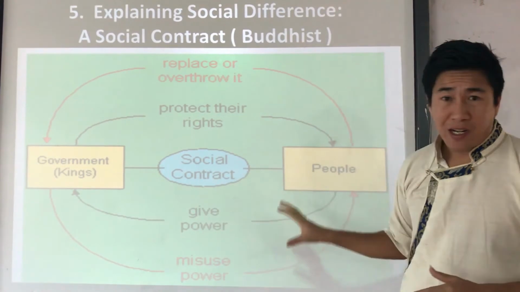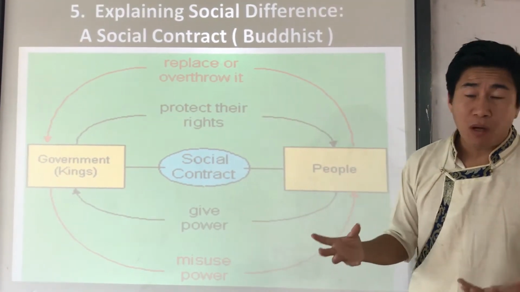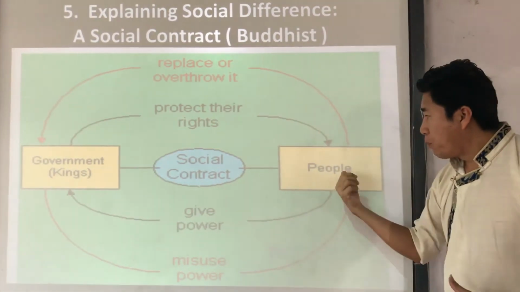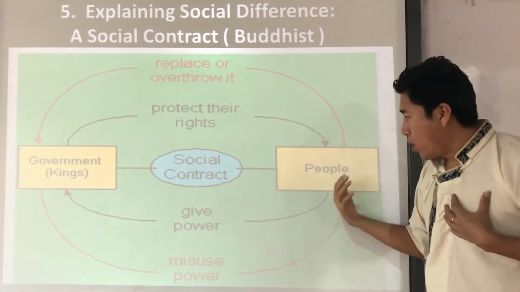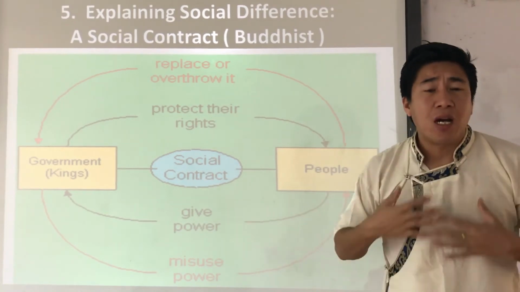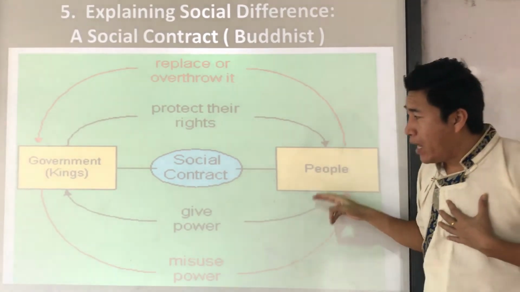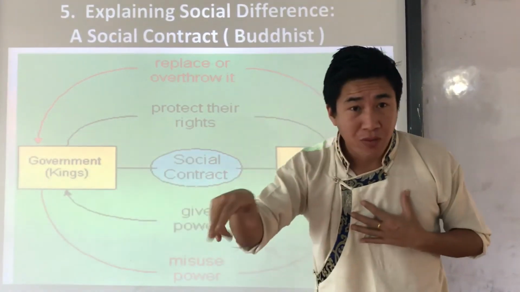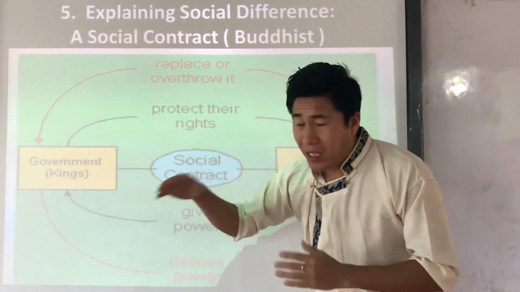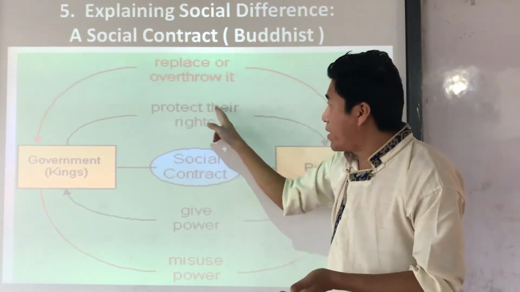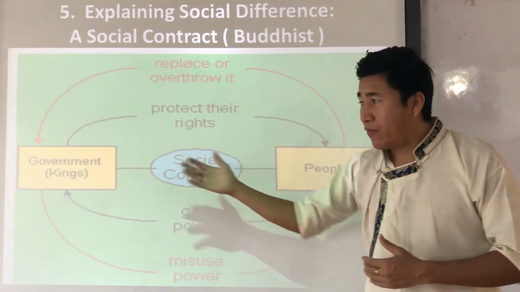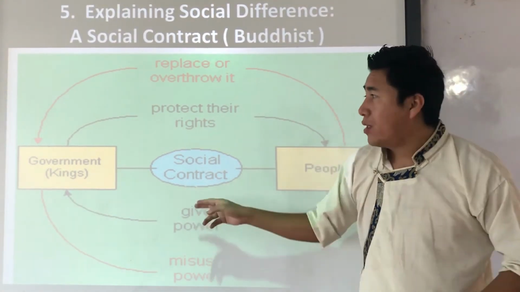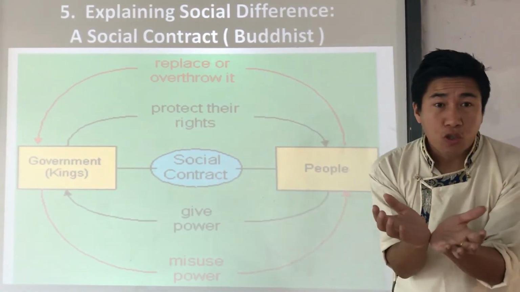Now see, through the diagram I will explain what the social contract is all about. In a social contract, people like us surrender or sacrifice our own liberty and freedom and give power to the king in ancient times, and to the government today. Their work is to protect the rights of the people. If they do their work properly, people will pay tax to the king. So that is all about social contract.